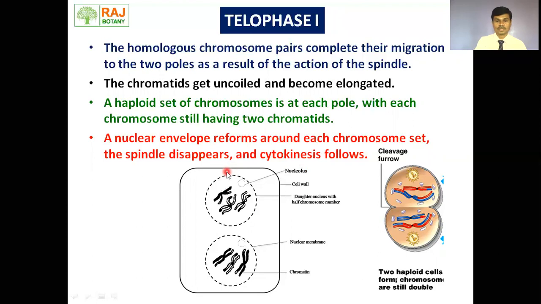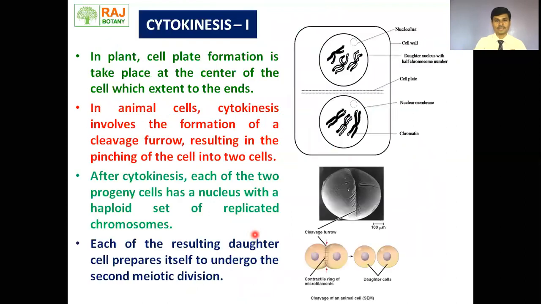Very, very important step. Chromosomes are now at opposite poles, and around the chromosomes there is formation of the nuclear envelope. Means within one single cell we can say there is a presence of two nuclei. Still there is no separation of cytoplasm. Separation of cytoplasm will take place in cytokinesis first. If you consider the plant cell, formation of cell plate. Cell plate gets formed in plant cell, whereas in animal cell, cleavage furrow is formed. Here we can see the cleavage furrow, whereas in plant cell a plate is formed. Big difference between plant cell and animal cell.